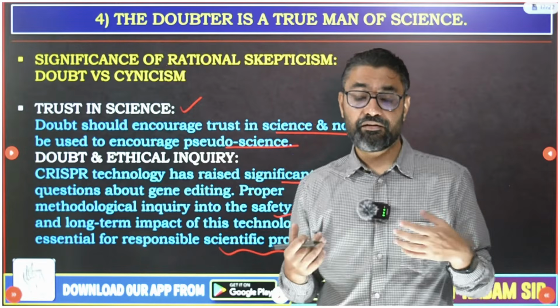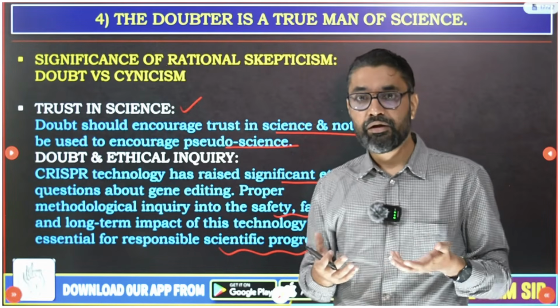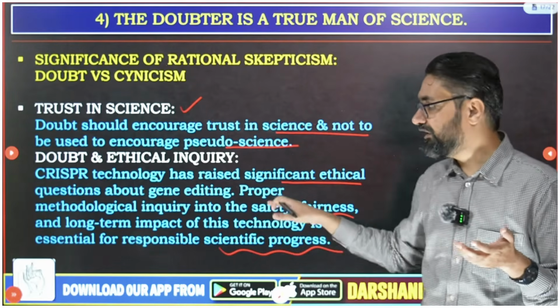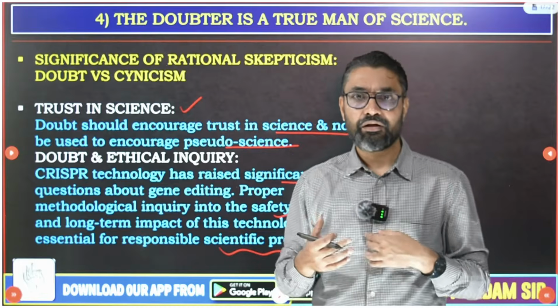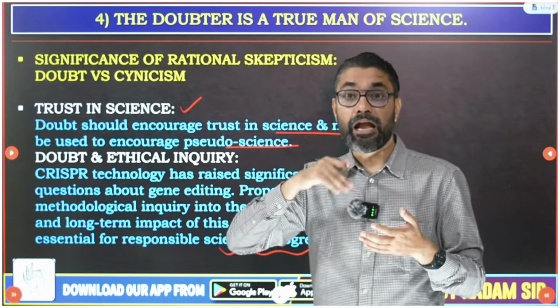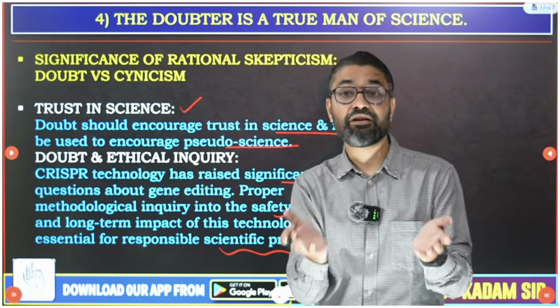So CRISPR is very good, but can also be dangerous. Gene editing we can do, but when gene editing raises issues regarding safety, fairness, long-term impacts, and someone is raising doubt, then we should allow space for those doubts, take his doubts into consideration, and try to solve all these issues with ethical responsibility.